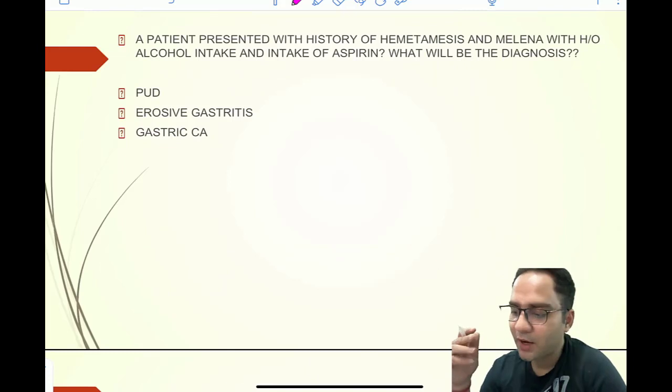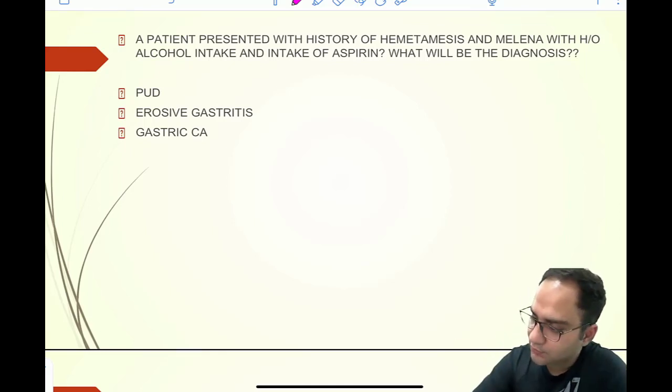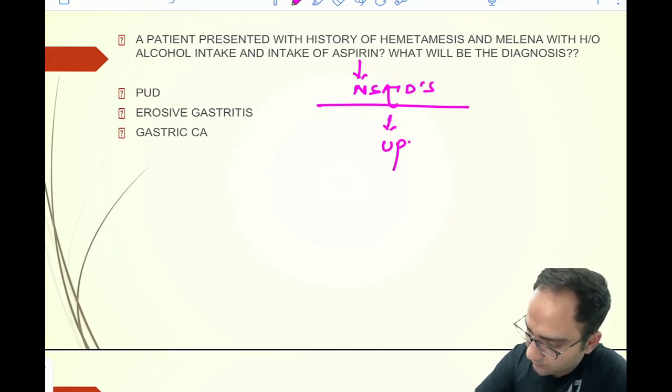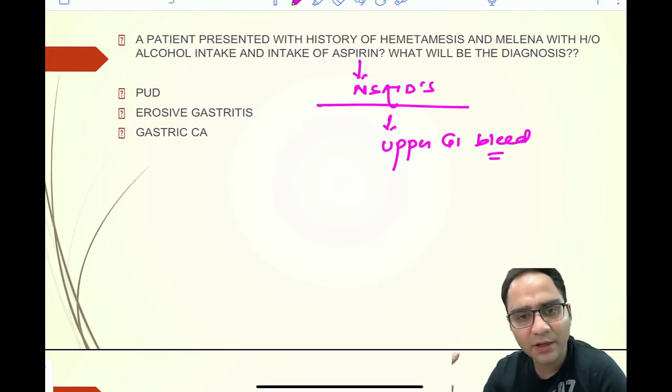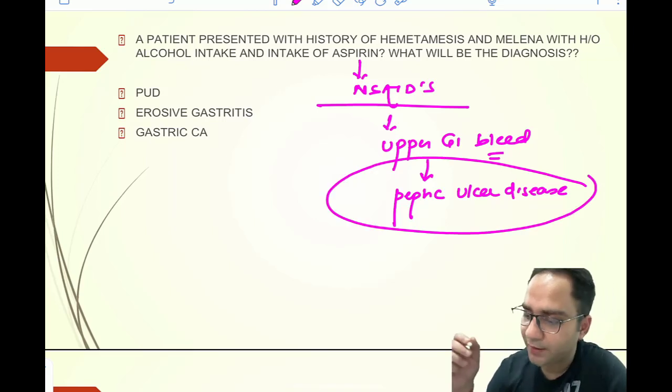Next question was, you have a patient who is having hematemesis, melena, and in the background the patient has alcohol intake and a history of aspirin. So you have a history of NSAIDs, and the patient is having an upper GI bleed. So that makes it very likely that your patient is having peptic ulcer disease due to the use of NSAIDs.